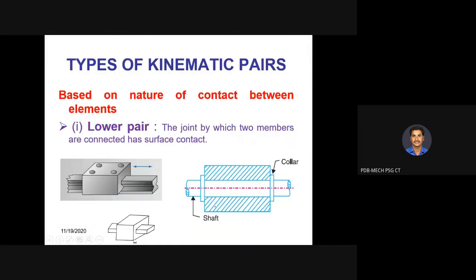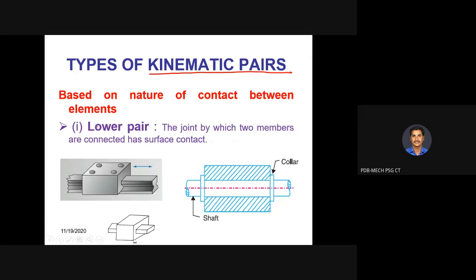Before going to understand mechanisms and machines, we need to understand the types of kinematic pairs. What is a kinematic pair? Two links must be joined, and they should have relative motion between each other.